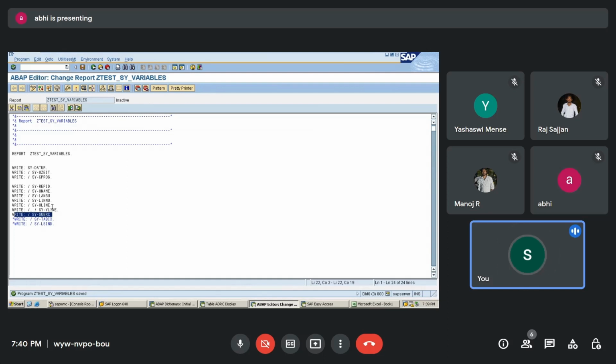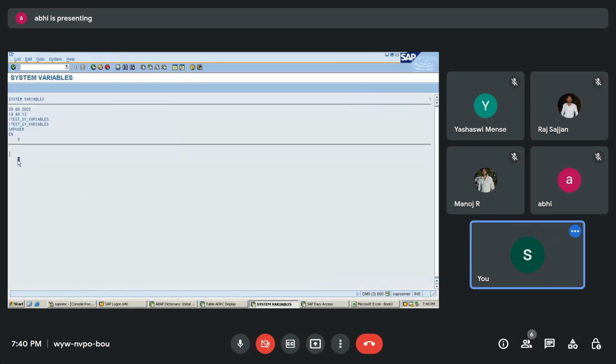0 when everything is correct, 4 when something goes wrong. So if something before this line is wrong, then it will be 4. If everything is correct, then the value will be 0. Now everything is correct over here, so I'm going to get the value as 0 over here. So this is 0.